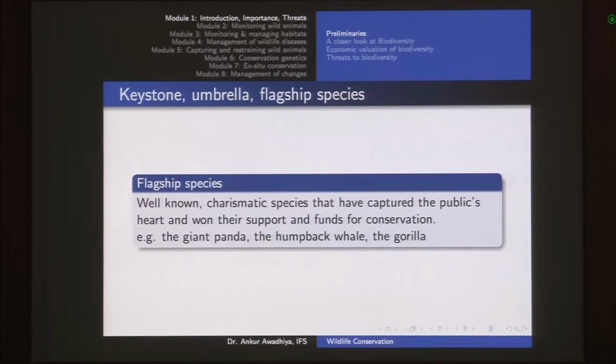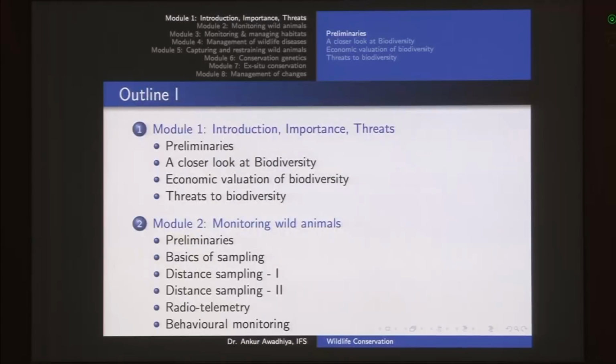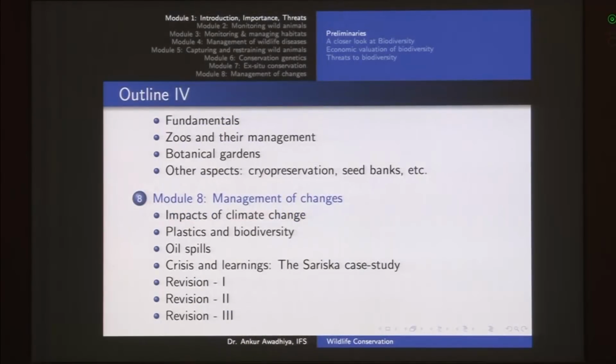Next is the flagship species. Now flagship species is the species that you want to project, that are the most charismatic organisms, or that are the organisms that people want to come and see. So for example, the giant panda, humpback whale, gorilla, tiger, a number of flowers and so on. So the importance is that if there is a species that is keystone, umbrella and flagship at the same time, then that has to be given the most importance. Then we went through the outline of the course.